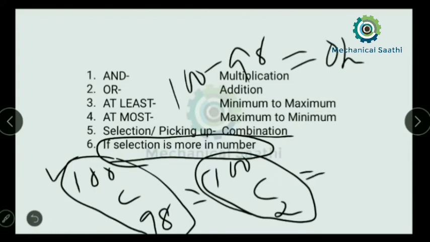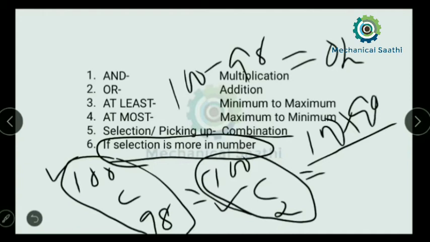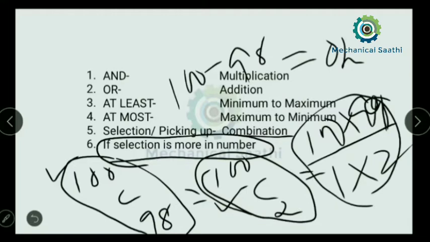And we can now easily solve this one, that is 100 will be reduced by 2 times, so 100 into 99, and in the denominator I have to increase from 1, so I can write 1 into 2. After solving this you can get your answer.